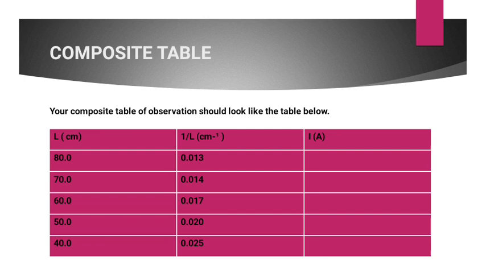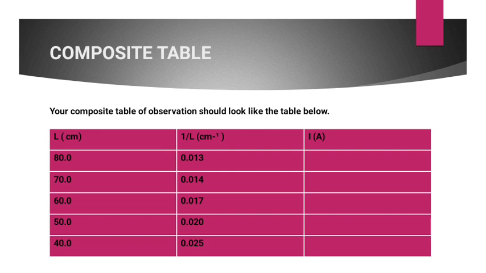So if you are increasing the length from 40 to 80, it means as the length is increasing, the resistance is increasing, and then you should expect your current to reduce. This is what we call trend. So don't just take this hook, line, and sinker. It's just for you to understand how to perform the experiment, and there can be various manipulations, but whatever the manipulation, the experiment itself is the same procedure.